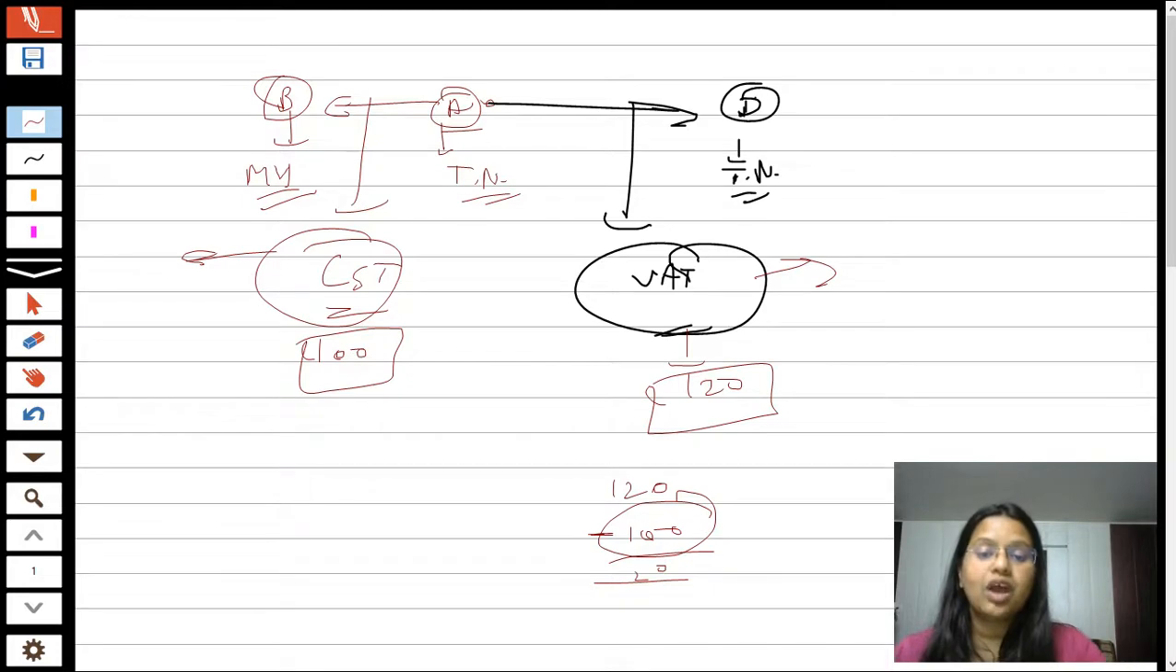They can't do it because both are different kinds of taxes, so both are governed by different provisions of taxes. Both are handled by different legislative authorities. But now what will happen,